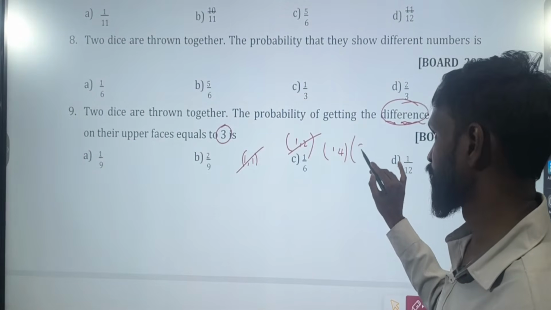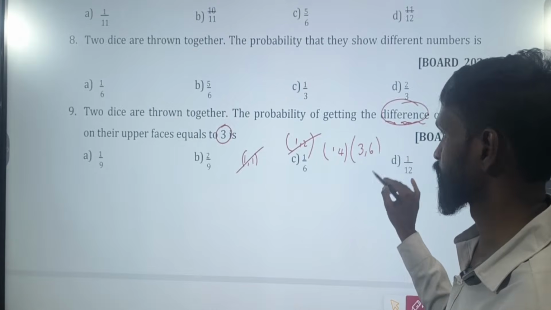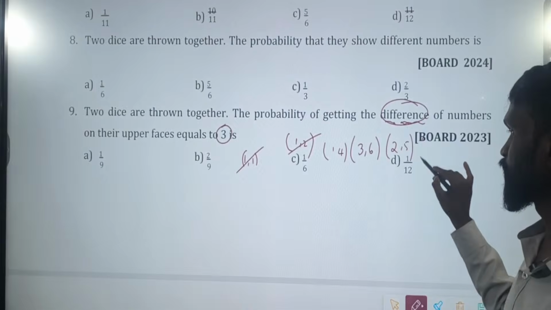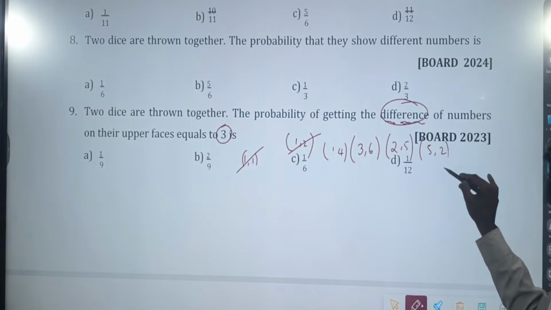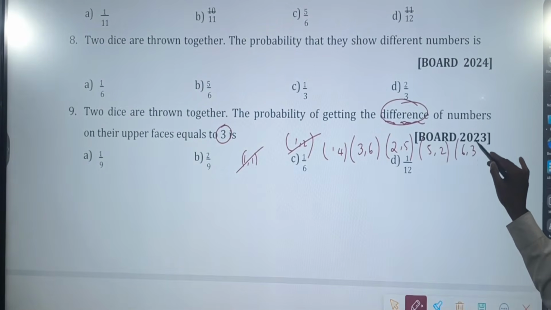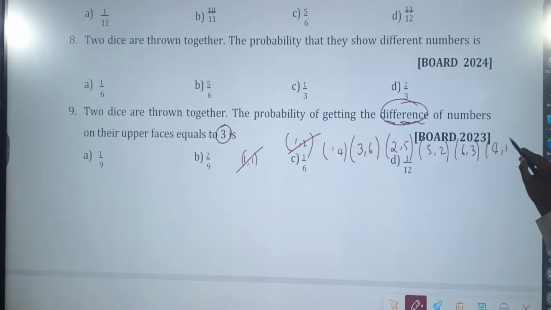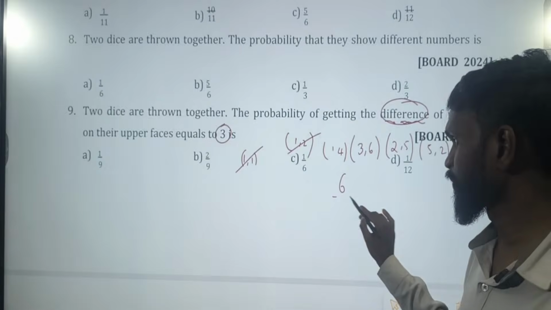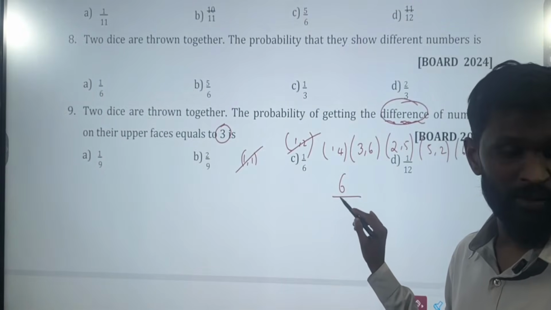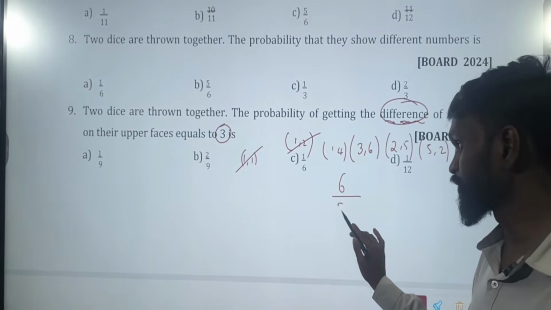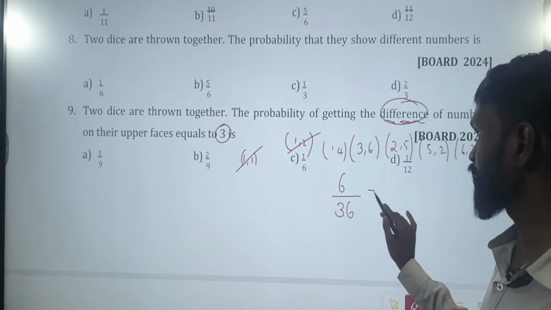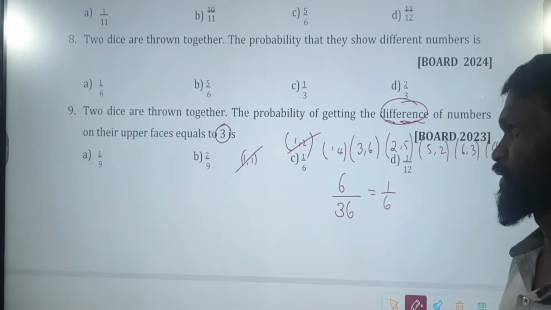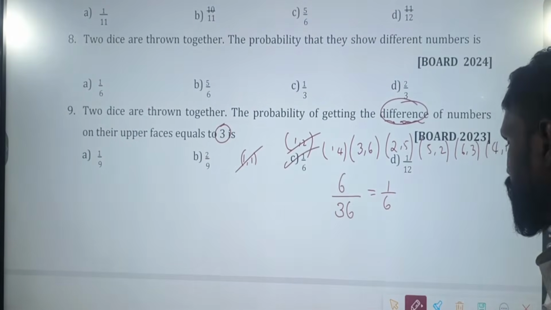Then 3 comma 6. Is it possible? Then 2 comma 5. Then 5 comma 2. 6 comma 3. 4 comma 1. What is the possibility now? 6 out of 36, nothing but 1 by 6. Which option? Option C.